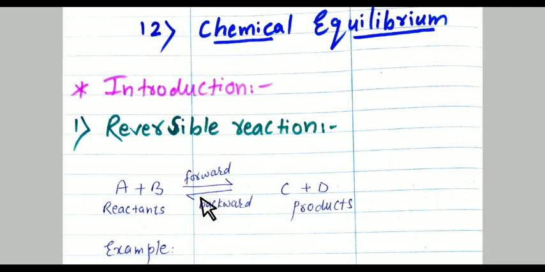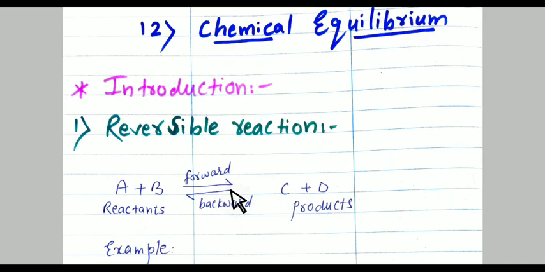Is that clear to all of you? Therefore, the reaction does not go to completion in any one direction, and forward and reverse or backward reactions occur simultaneously. As the reversible reaction proceeds in both directions, it is shown by a double arrow, one pointing from reactant to product and another pointing from product to reactant, indicating the reverse reaction. I hope you understand. The upper arrow indicates the forward reaction and the lower arrow indicates the backward or reverse reaction.